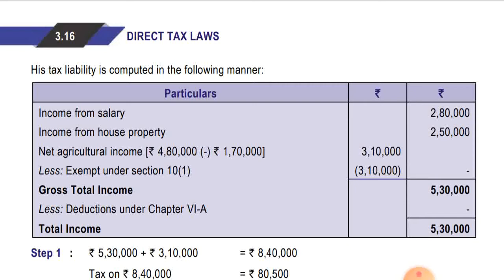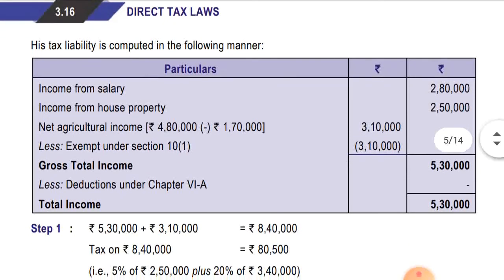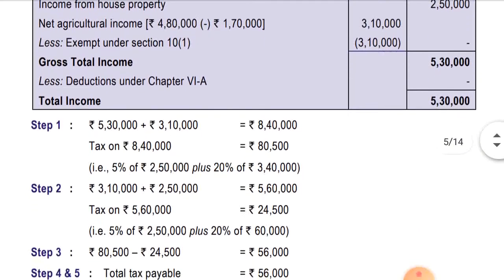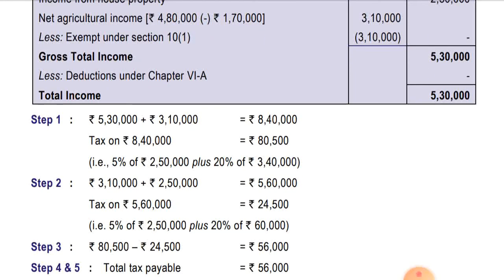I'll show you step by step how they are computing the tax liability. After and including the agriculture income is the total income. So its gross total income is 5,30,000. No deduction is there under chapter 6A, so total income is 5,30,000. The first step is that in the total income we'll add the net agriculture income. After adding it, total income is coming to 8,40,000.